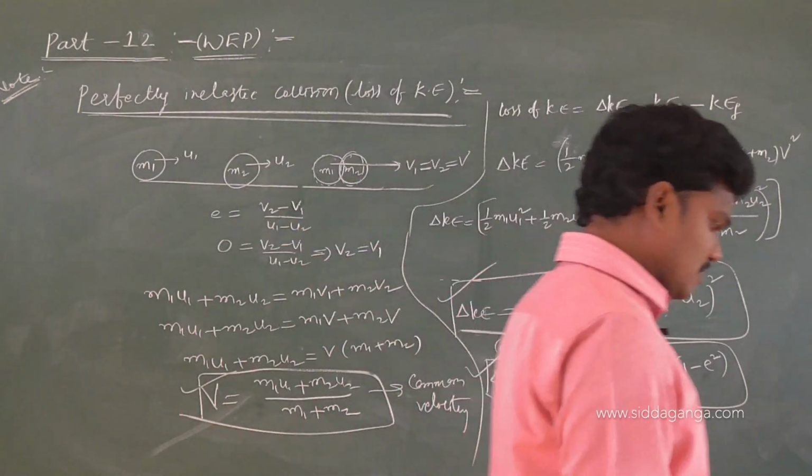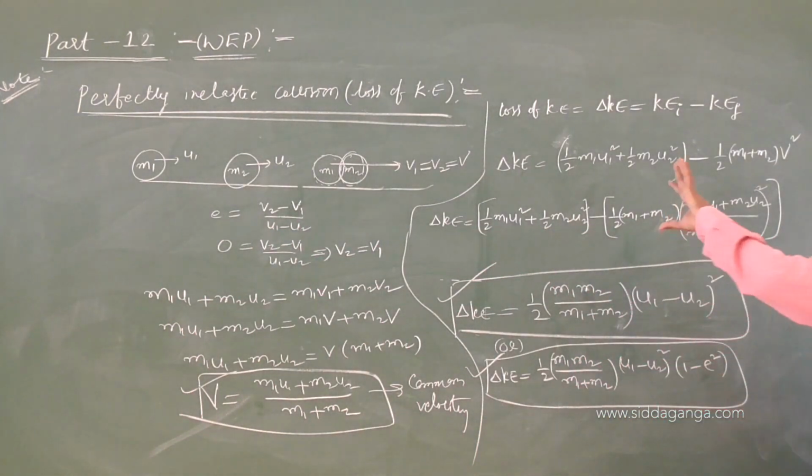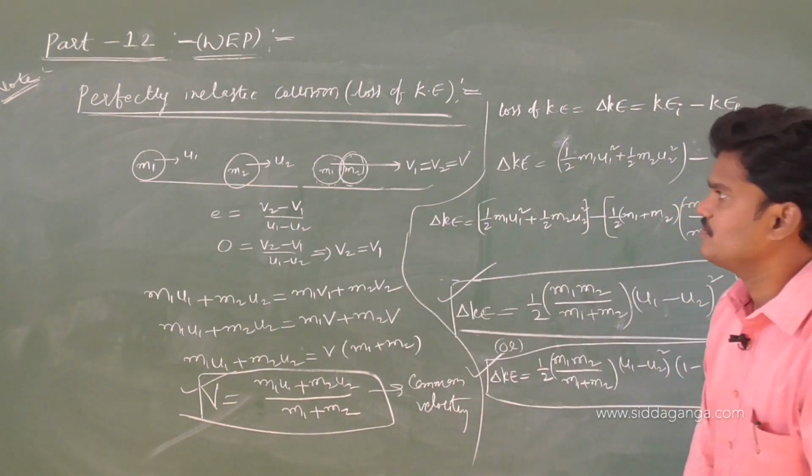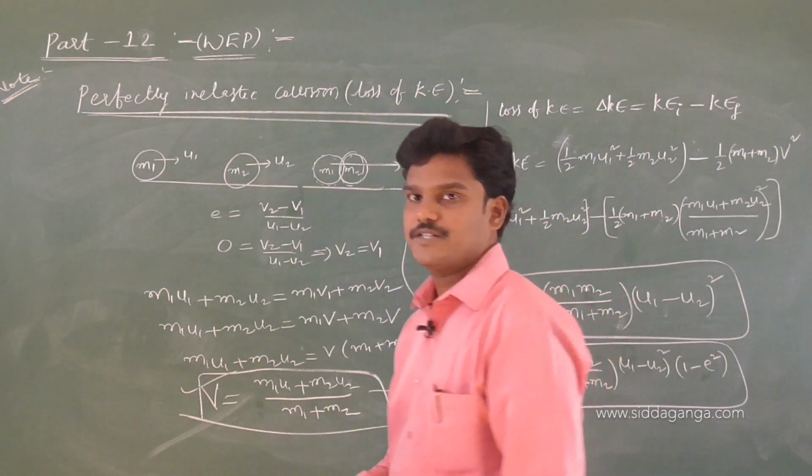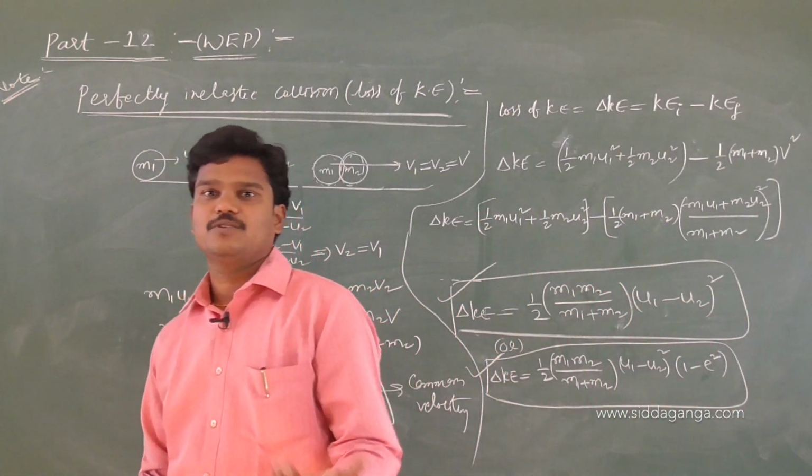We can find the ratio also, the ratio of final kinetic energy to the initial kinetic energy. Okay, so you write this one, I will show you one more equation. The ratio of fractional kinetic energy to the initial kinetic energy.